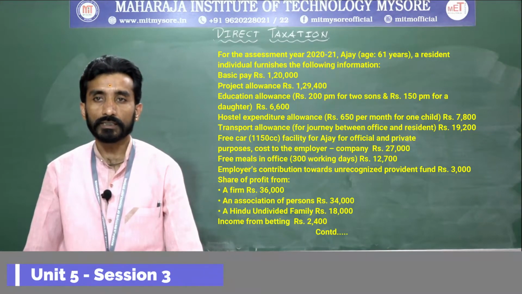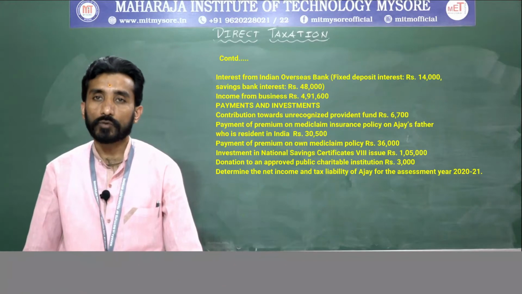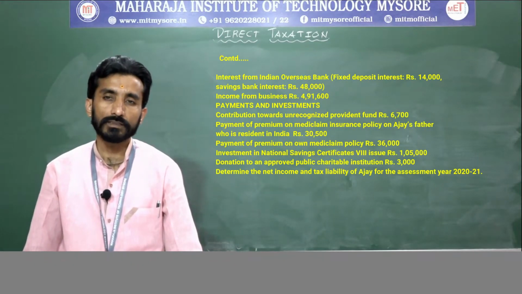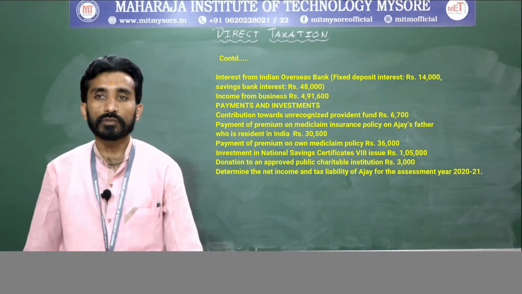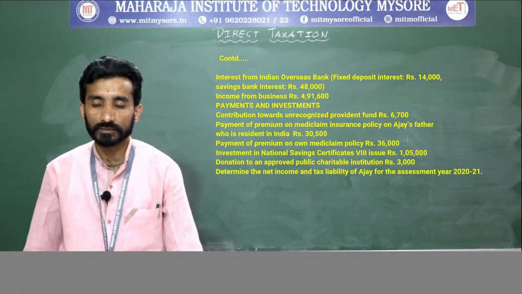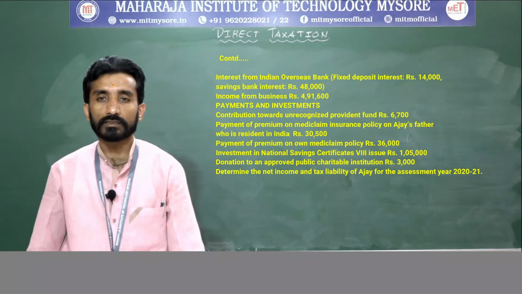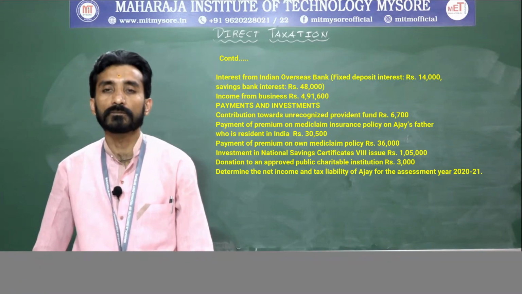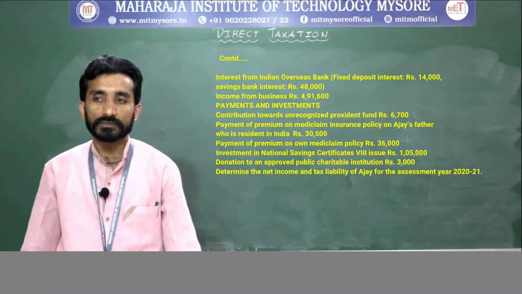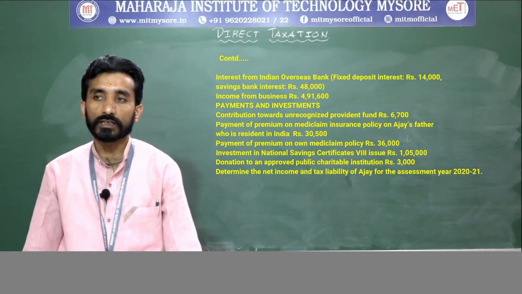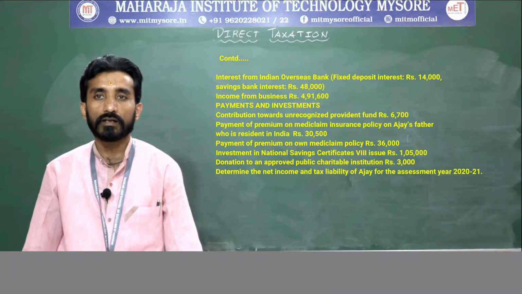Income from betting rupees 2,400. Interest from Indian Overseas Bank, fixed deposit interest 14,000, savings bank interest rupees 48,000. Income from business rupees 4,91,600.